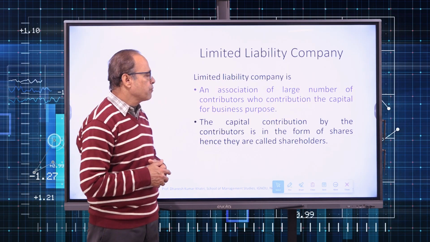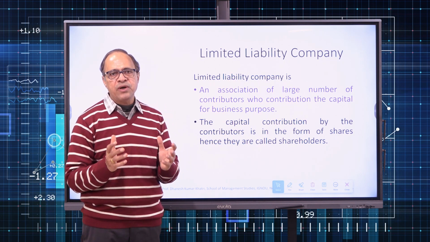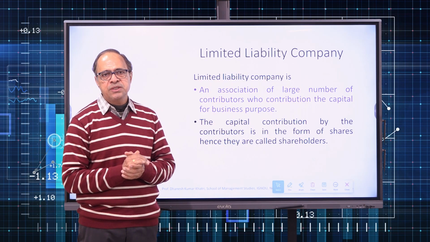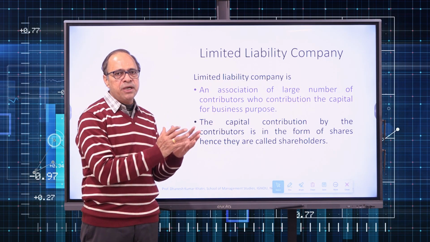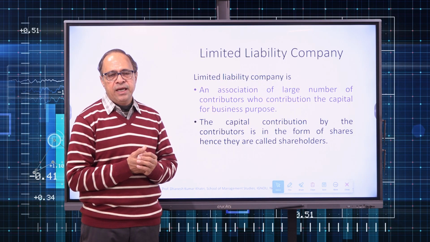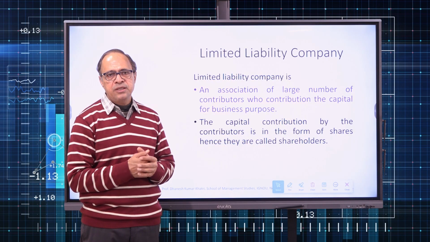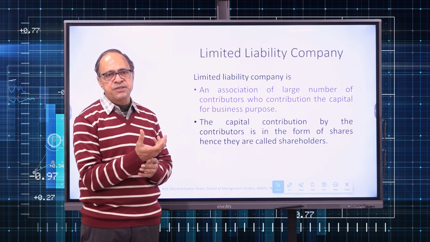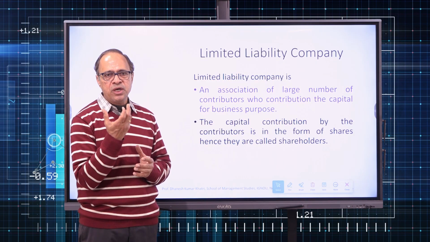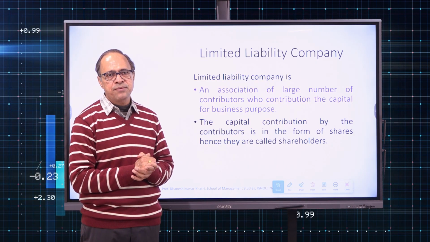A limited liability company is an association of a large number of people who contribute money to do some business activity for gain. The investors contribute the money in the form of shares. So a share is the smallest unit to represent the total capital of the organization.